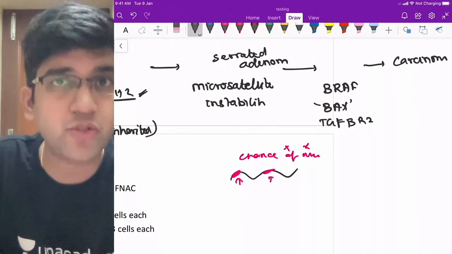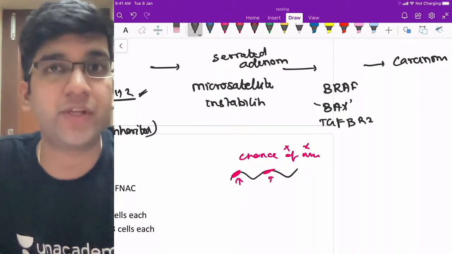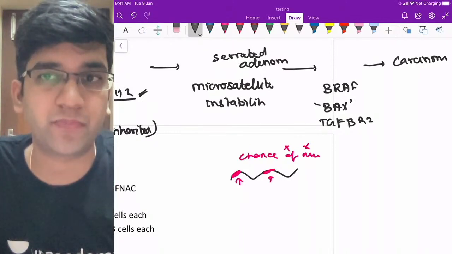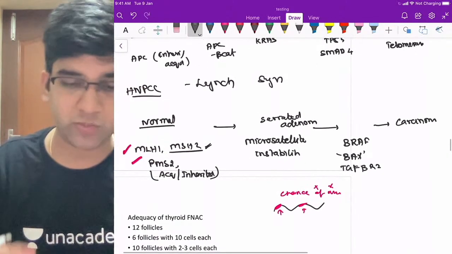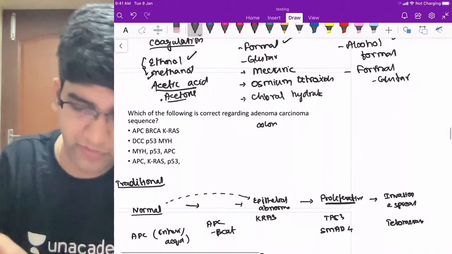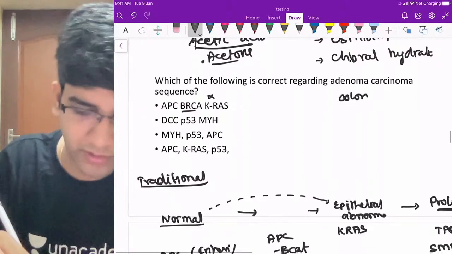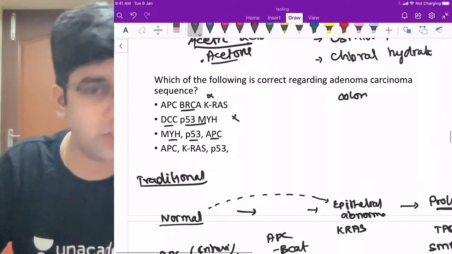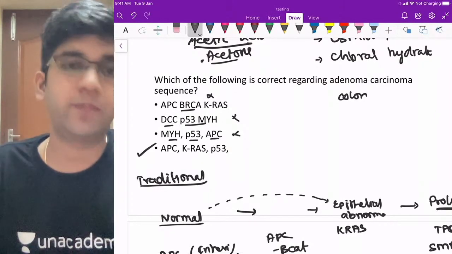So for us to get a polyp in this condition of microsatellite instability, I don't want major mutations. Just the microsatellite instability alone can give rise to a polyp. Right? That's one important thing you have to understand here. Okay, so this is the adenoma carcinoma sequence for Lynch syndrome. We have two adenoma carcinoma sequences. One was already asked. Maybe you'll go have a look at it. BRCA is not involved in adenoma carcinoma of the colon. MYH, P53, APC is not the correct sequence. So obviously the correct sequence is going to be APC, KRAS and then P53. Fine. Got it?